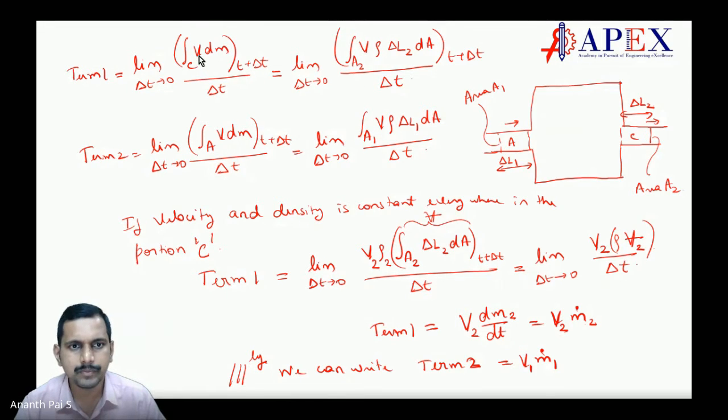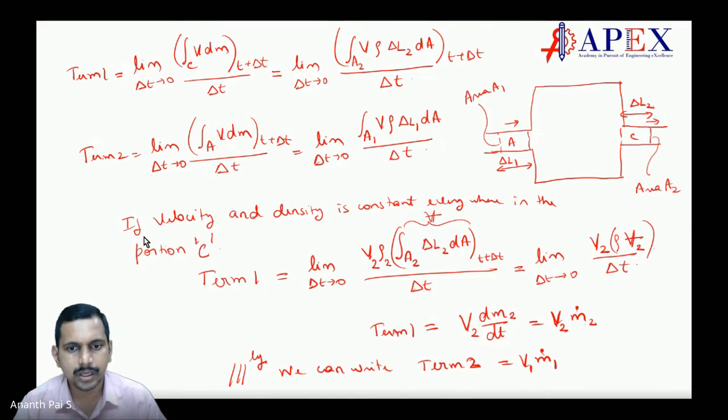dm can be written as rho into, if I consider delta L2 as the length of this and A2 is the area, along the A2 area it is V into rho into delta L2 into dA, because delta L2 into dA is the volume, and volume into density is the mass. So dm can be written like this, correct? That is one side. And term 2 is similar, instead of delta L2 it is delta L1, along A1, while this is along A2.